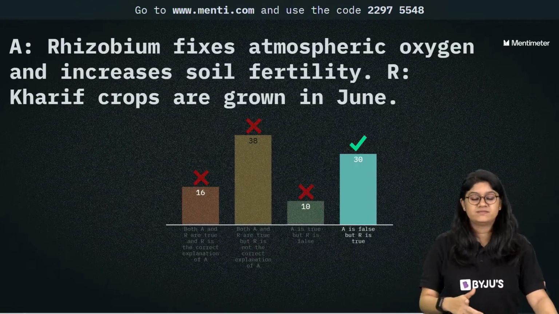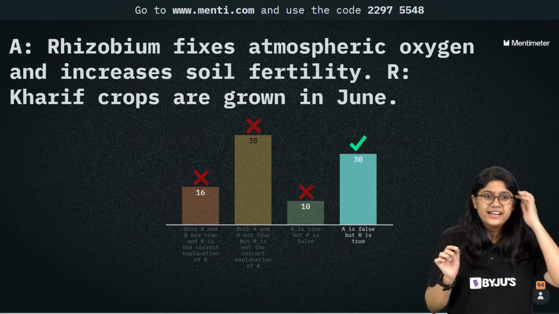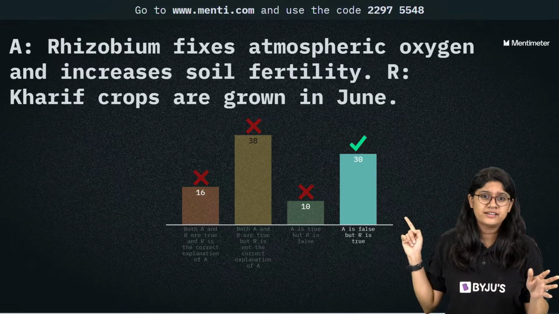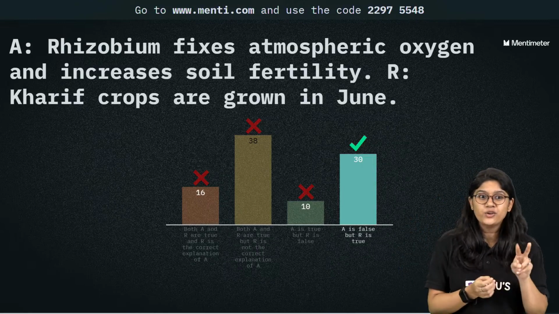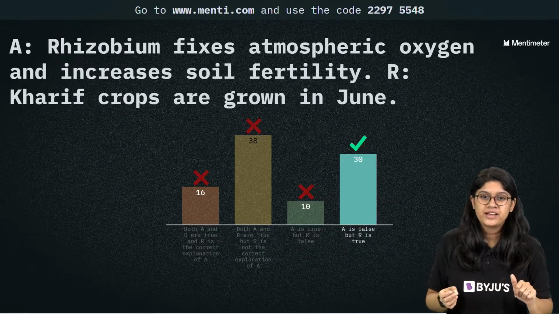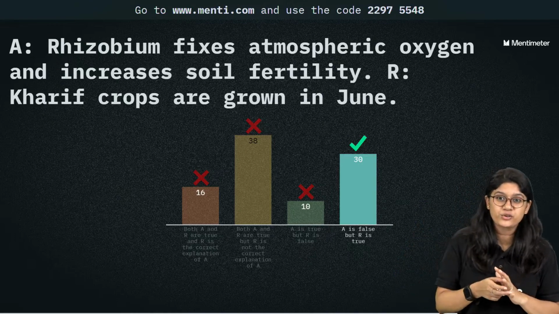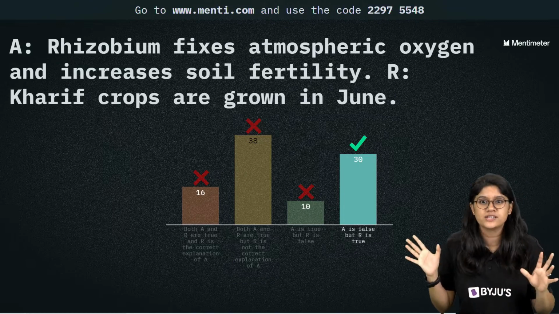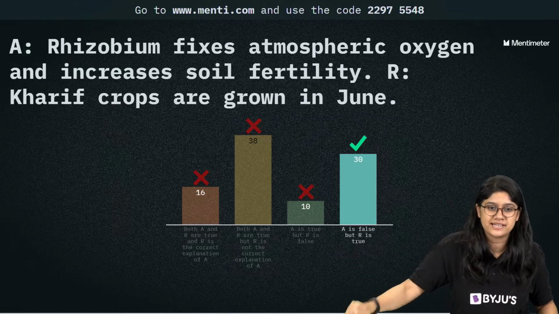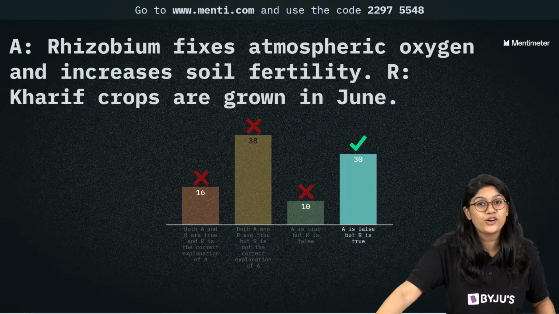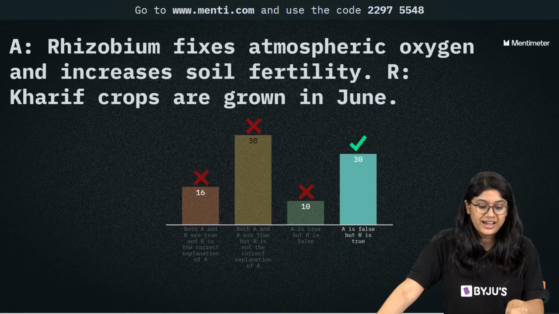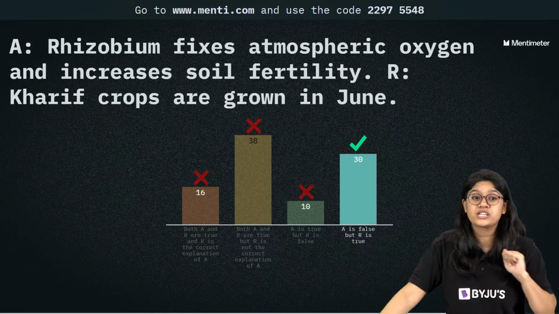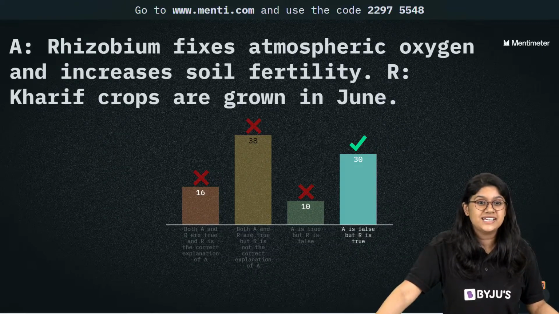Yes, everyone. Can we read the question again? The A statement is false. Everyone, I know that you got confused. See the first statement itself, when you read it, you have the clarity that the first statement A is false. So you know that only option D will make sense. Because we know that rhizobium helps in nitrogen fixing, not oxygen fixing.